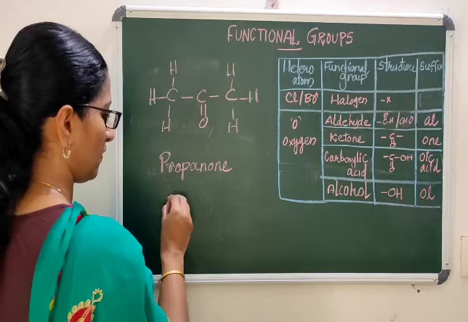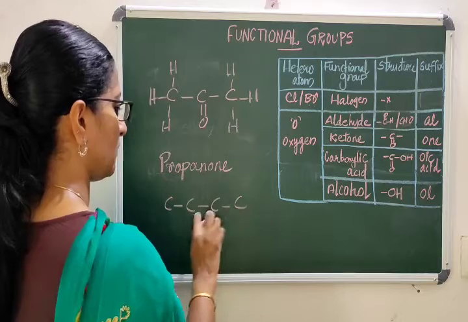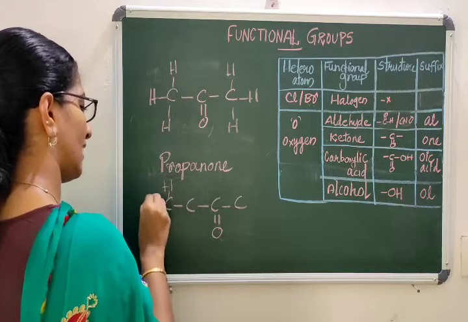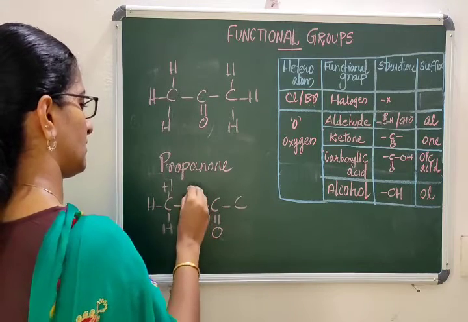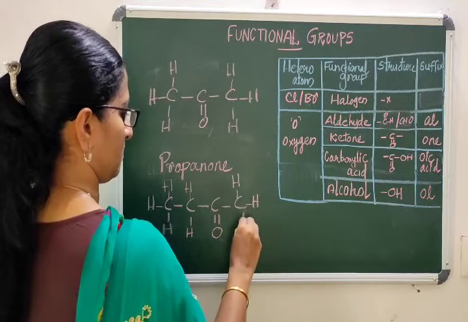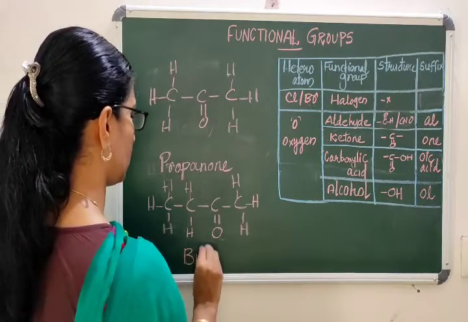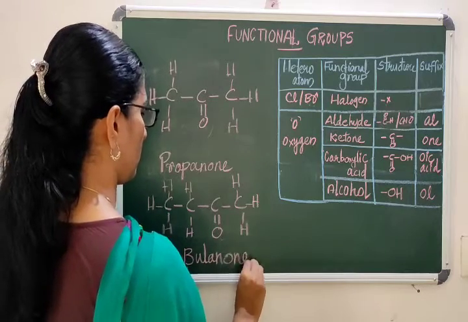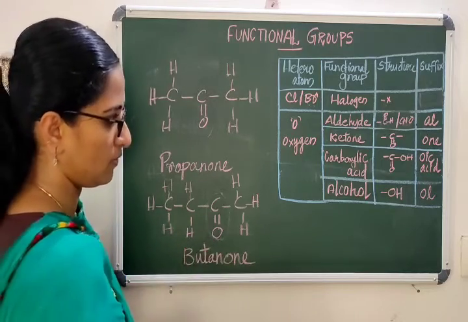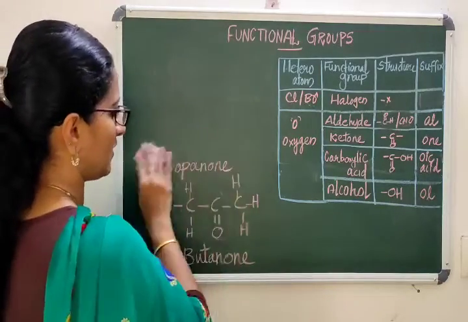How will you draw butanone? Draw 4 carbon. Anywhere in between 2 carbon atoms, draw the keto functional group and satisfy the valencies. You have to check that the valencies are satisfied. How will you name this compound? Since it is 4 carbon atoms, the word root is but, and because of the keto functional group CO, the name is butanone. So the chain will continue like this: butanone, pentanone, hexanone, etc.